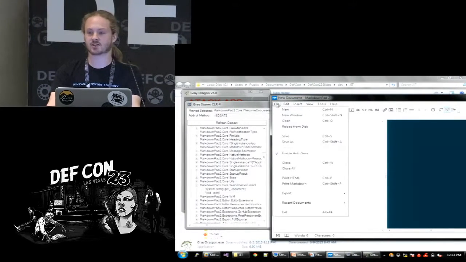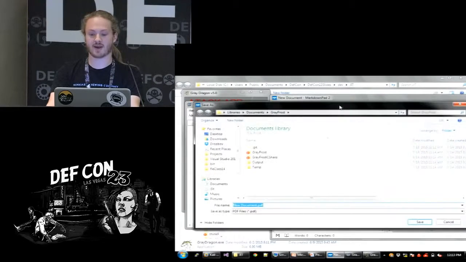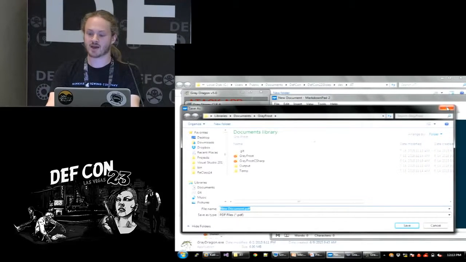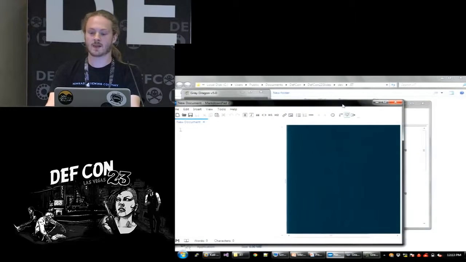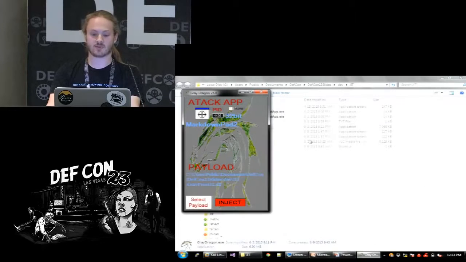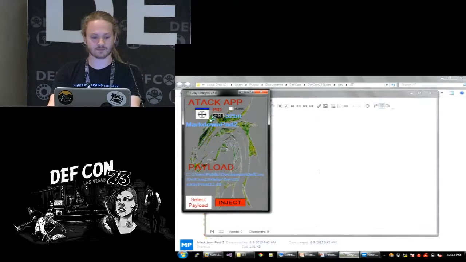There's a licensed feature in MarkdownPad 2 that allows you to export something to a PDF, and currently I have a license for it, so I'm able to do this easily. I want to change that feature, and I want to insert my own method there. Because I don't want to wait for the just-in-time compiler to do garbage collection, I'm going to close out of that application because I just forced a JIT. I'm going to reopen the target application.